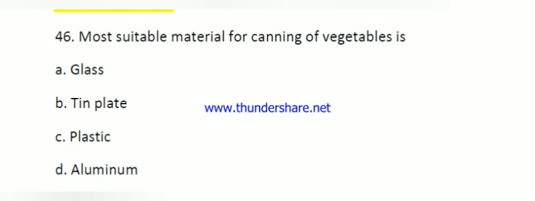Here the question number 46. Most suitable material for canning of vegetable is. The right answer is aluminum. Aluminum is used for canning of vegetable.